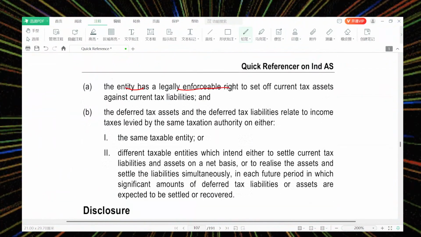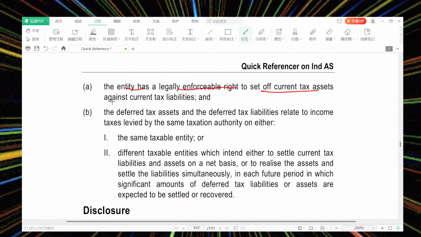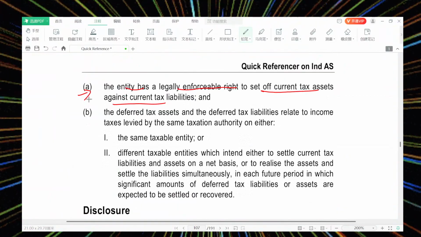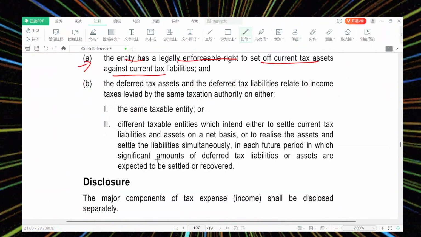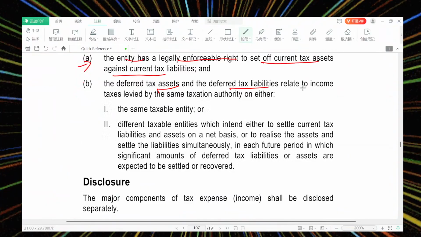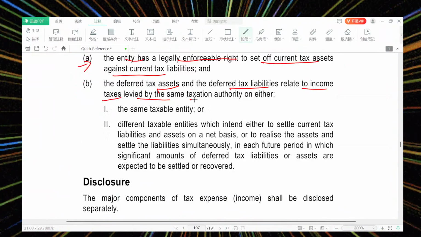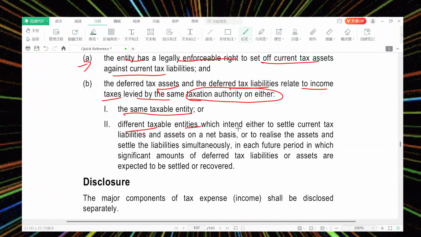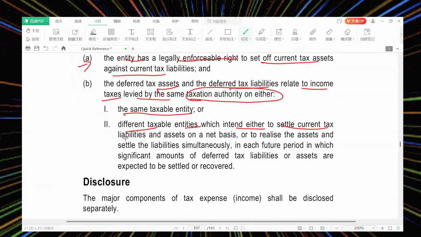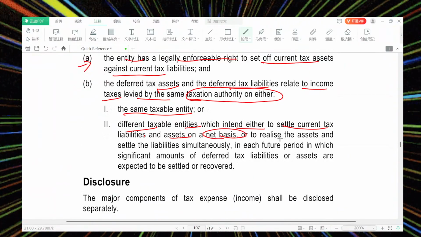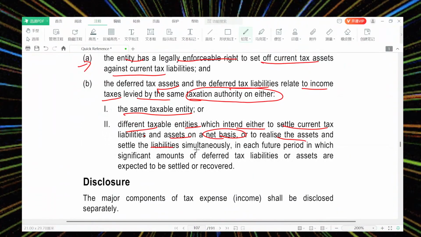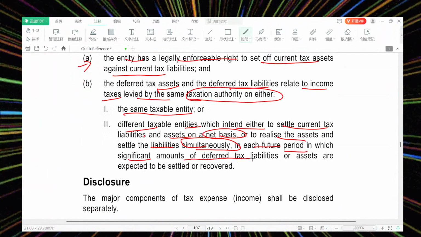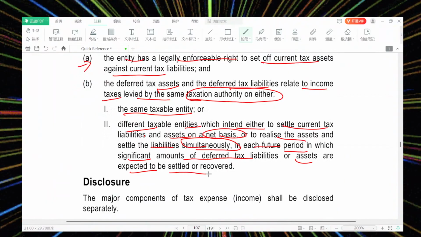The entity must have a legal enforcement right to set off the current asset and current liability. There should be a legally enforceable right to do so. If there is no right, that should not be done. The deferred tax asset and deferred tax liability must relate to income tax levied by the same tax authority on the same taxable entity, which intends either to settle the current tax liability and asset on a net basis, or to realize the asset and settle the liability simultaneously. In each future period, a significant amount of deferred tax liability or deferred tax assets are expected to be settled or recovered.